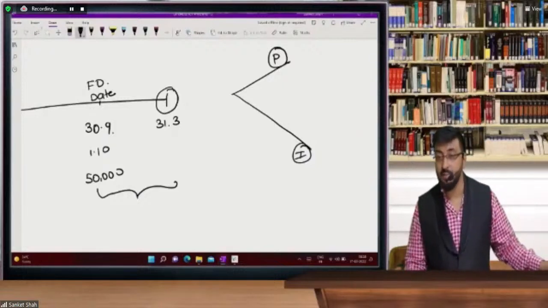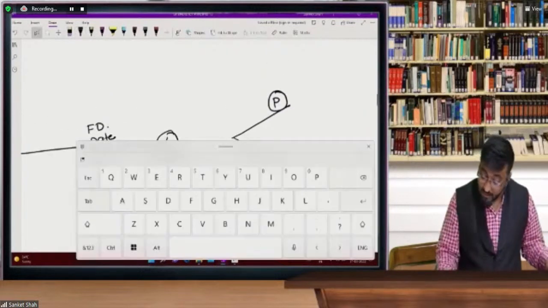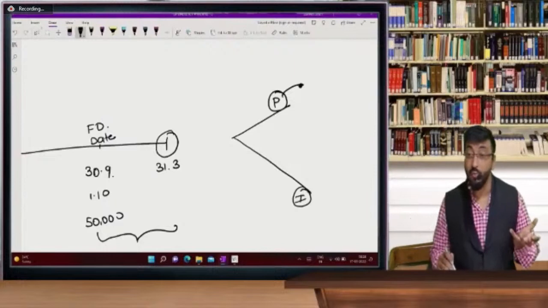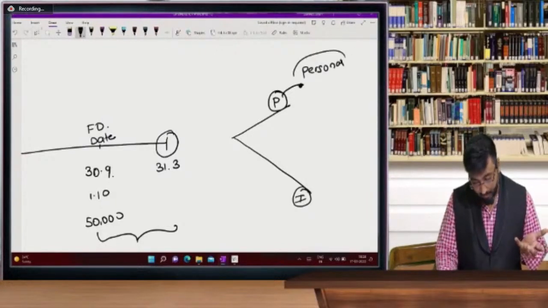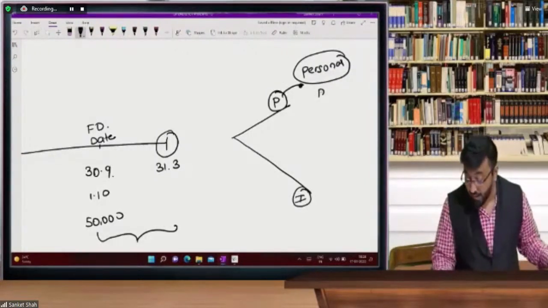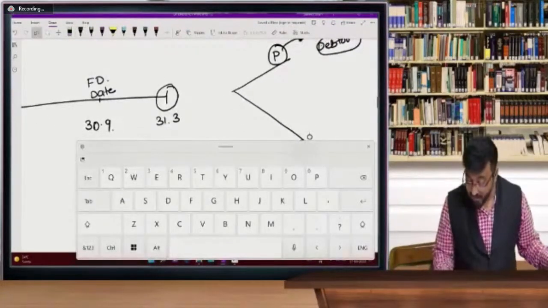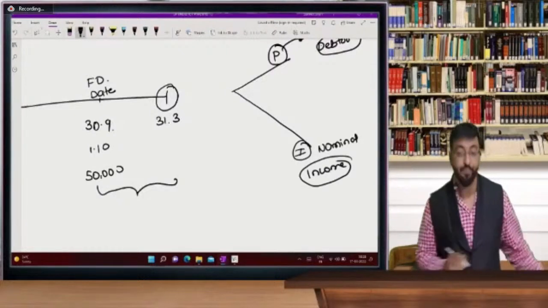Remember, principal amount will be treated as personal account because it is an FD with someone. So it is an amount which is receivable. So bank is your debtor in this case. And this interest is treated as nominal account because it is your income.